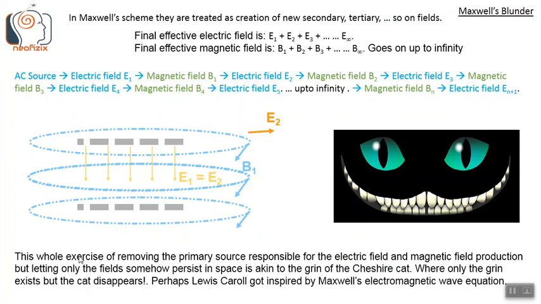Hence they never stop. So this whole exercise of removing the primary source responsible for the electric field and magnetic field production, but letting only the fields somehow persist in space, is akin to the grin of the Cheshire cat, where only the grin exists but the cat disappears. Perhaps Lewis Carroll got inspired by Maxwell's electromagnetic wave equation.